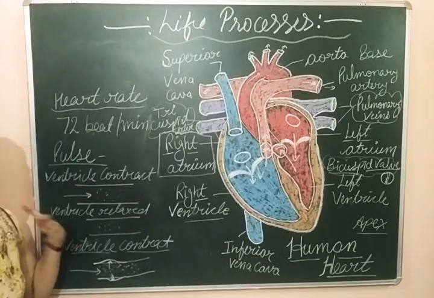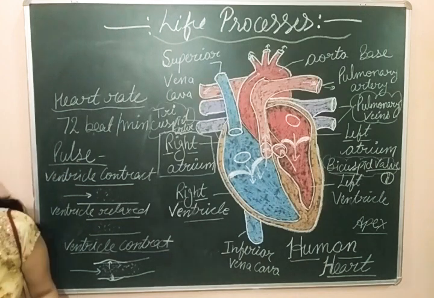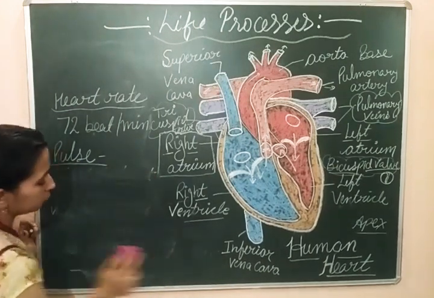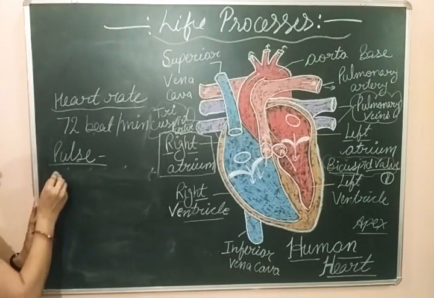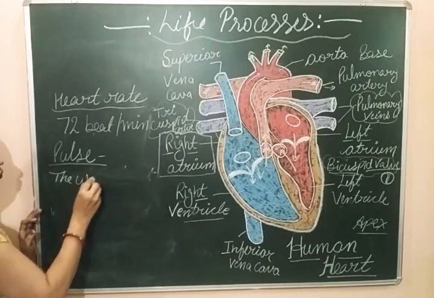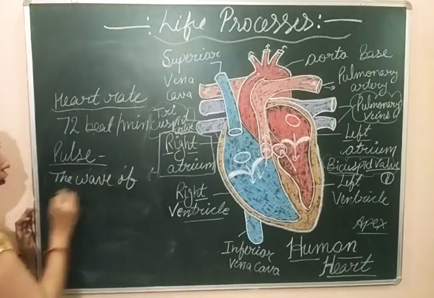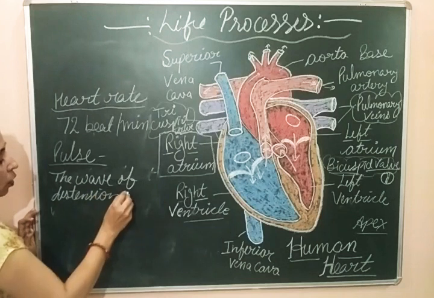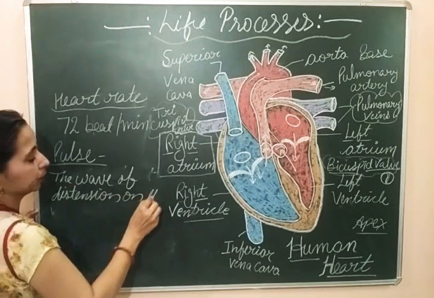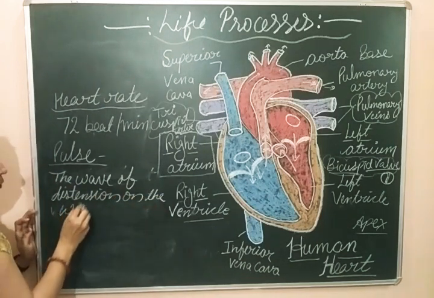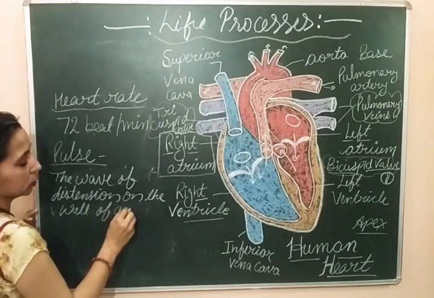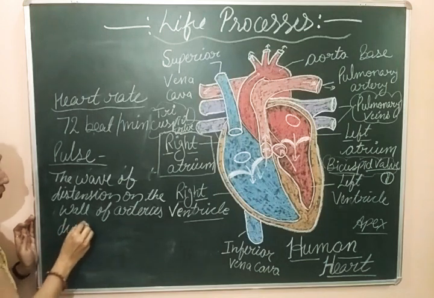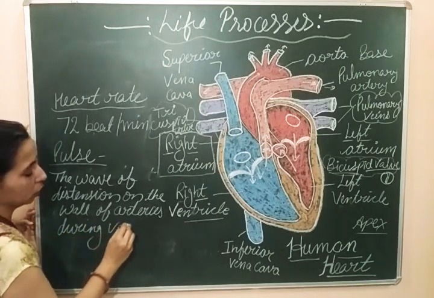So we can write the definition here. What is pulse? The wave of distension on the wall of arteries during ventricle contraction.